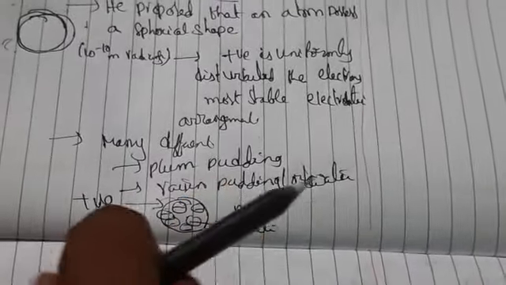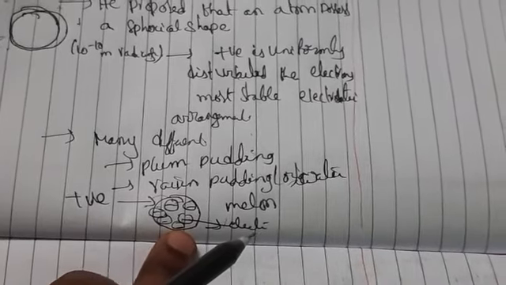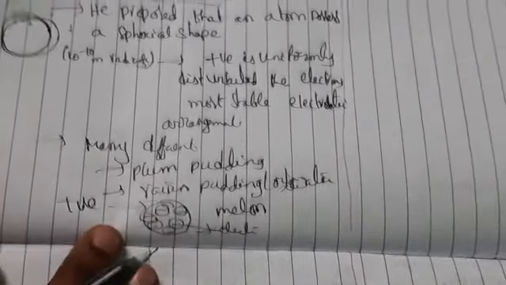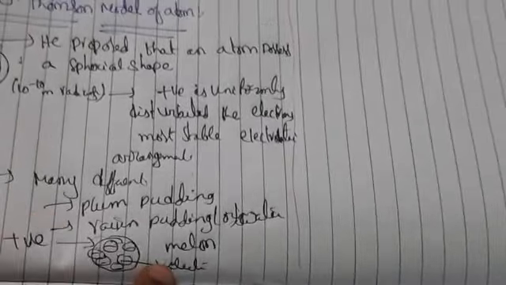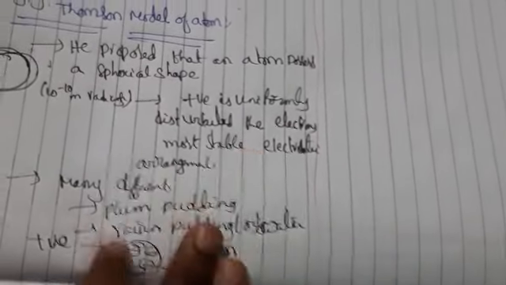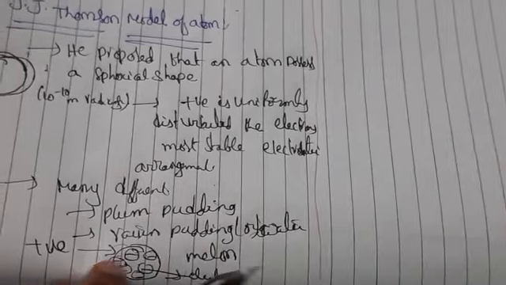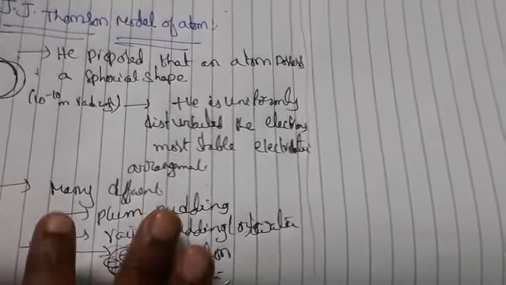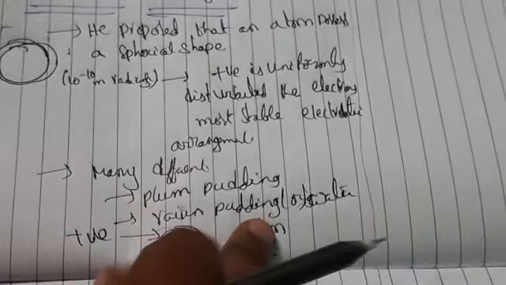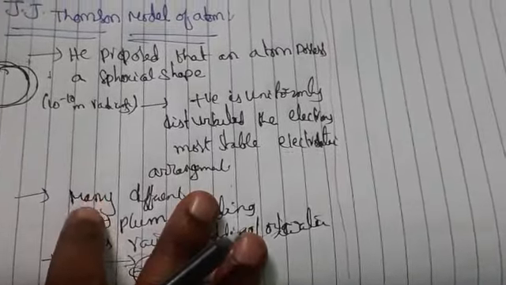The important feature of this model is that the mass of the atom is uniformly distributed. This is the watermelon model or raisin model.